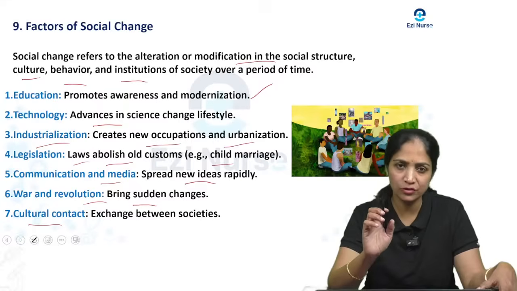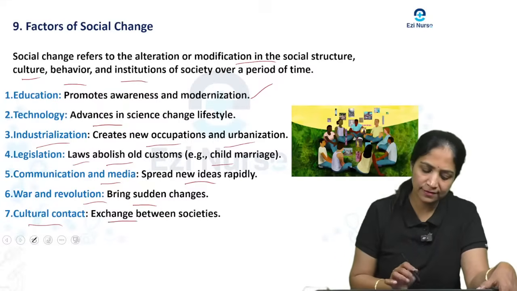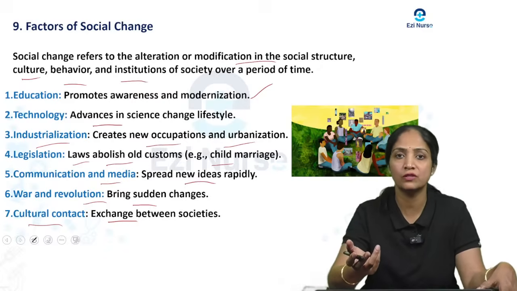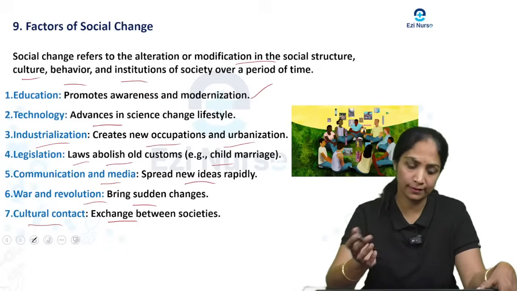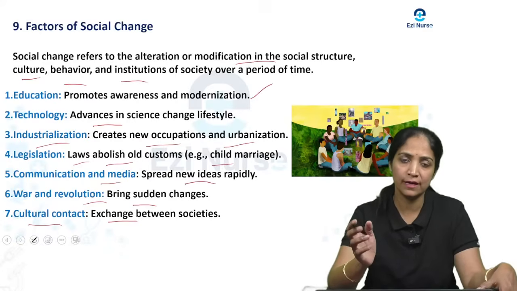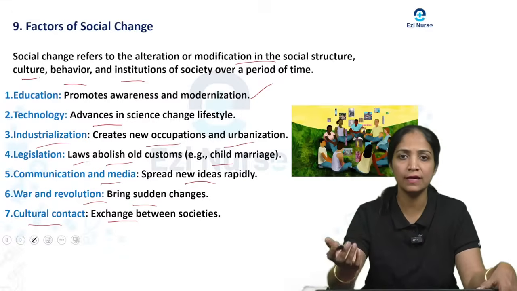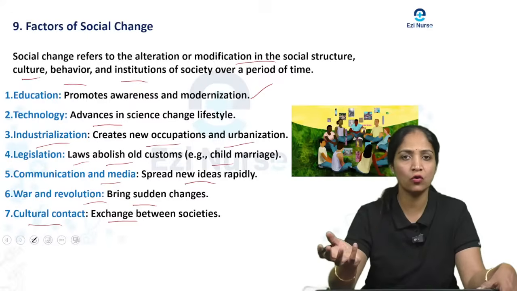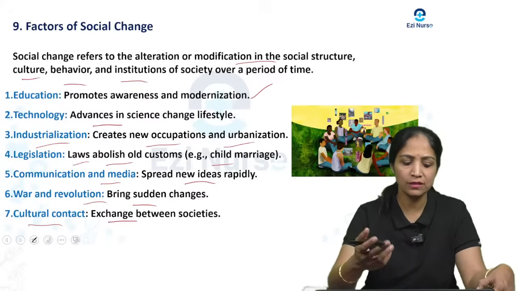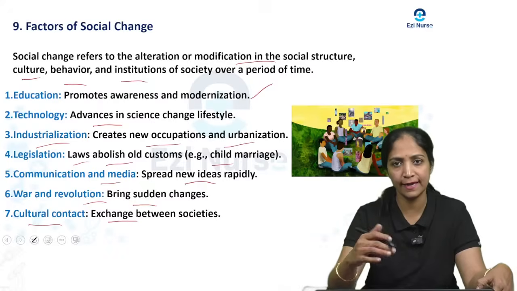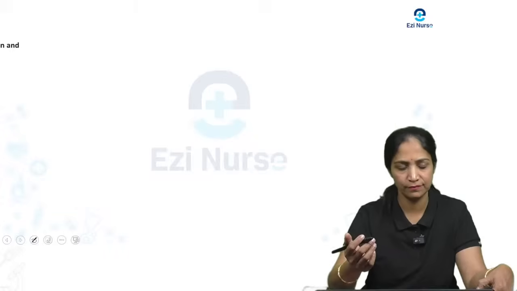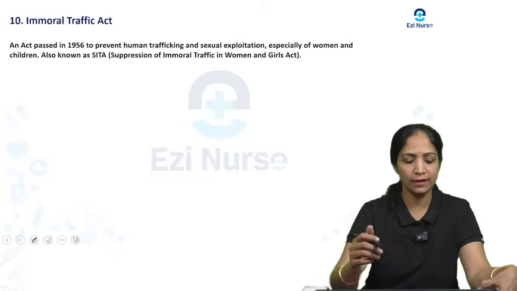Usually with this cultural contact, there is an exchange between societies. With urbanization or because of social change, there is cultural contact, an exchange of thoughts, religions, beliefs, values, everything, happening from one culture to another culture. That is what we call transculture. So these are the factors of social change, the different factors that influence social change. Next we will see short answers.